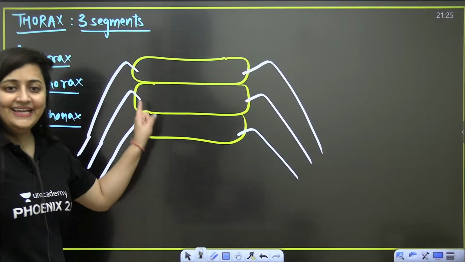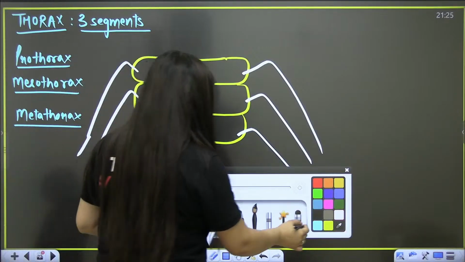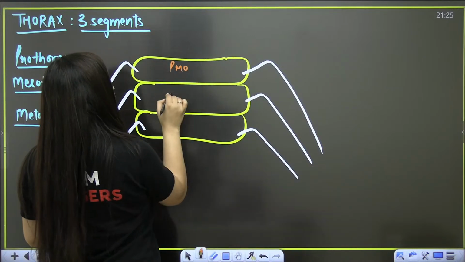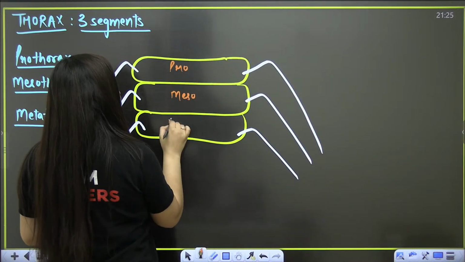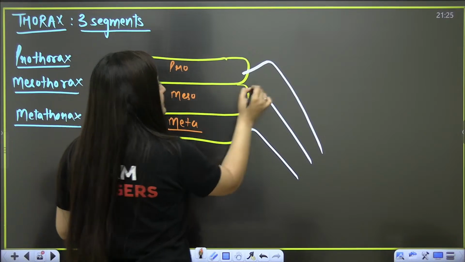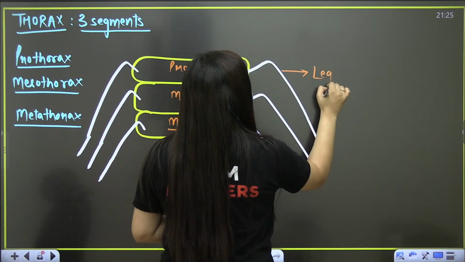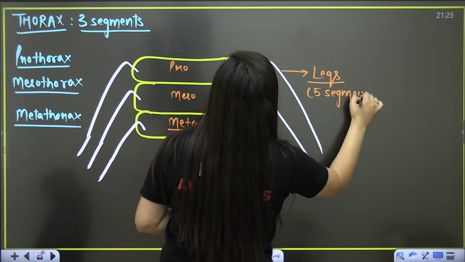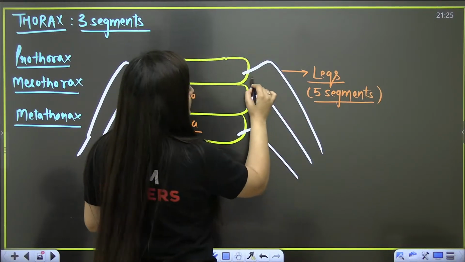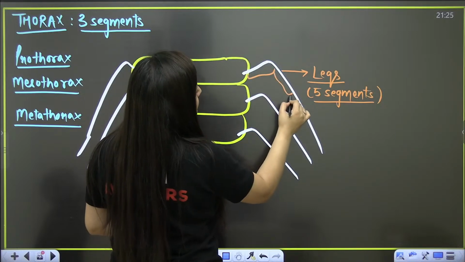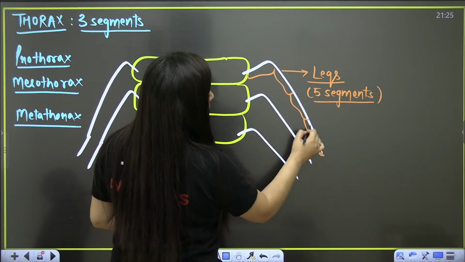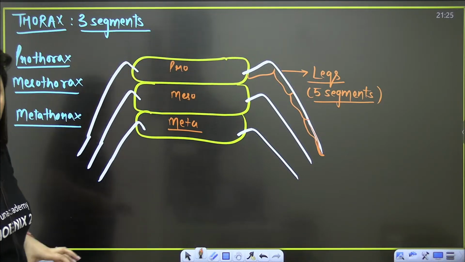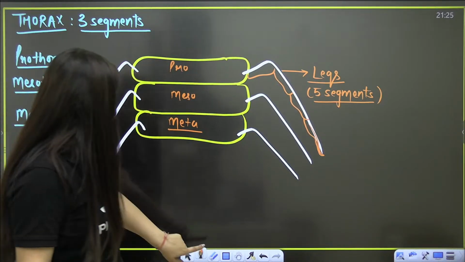Okay? And each leg here, right? So this is your prothorax, mesothorax and metathorax. And these are the legs. When you talk about these legs, they are made up of 5 segments. Just remember Arthropoda, jointed appendages, right? So 5 segments are going to make these legs. These appendages are also jointed. So this is what you need to know.